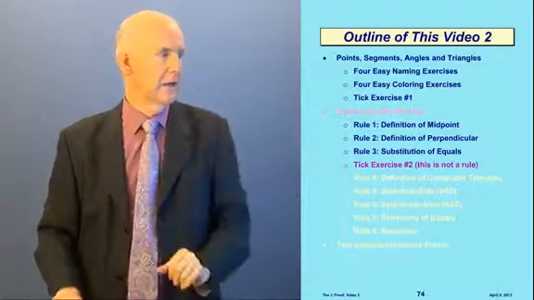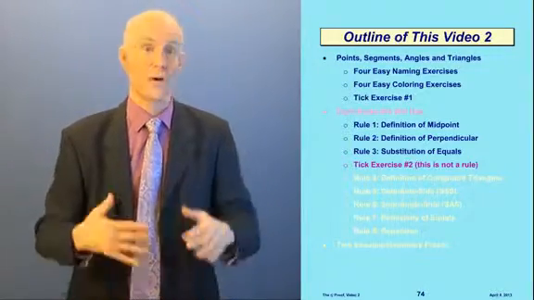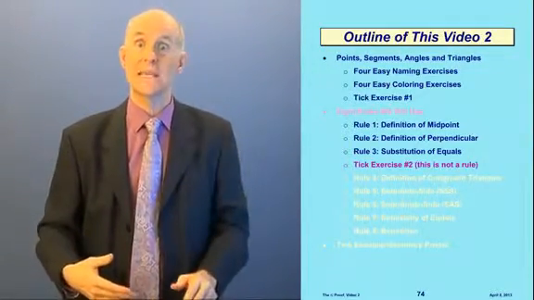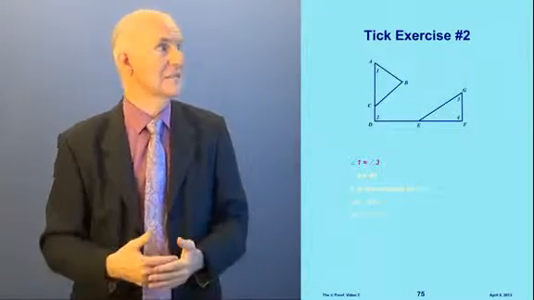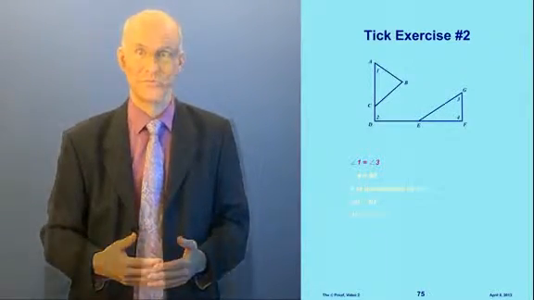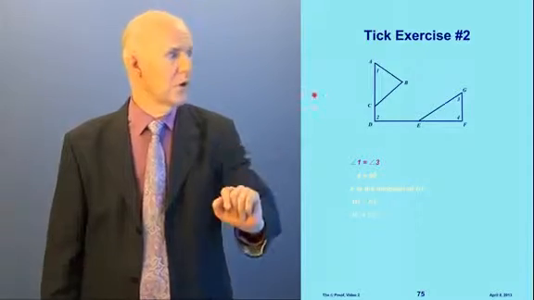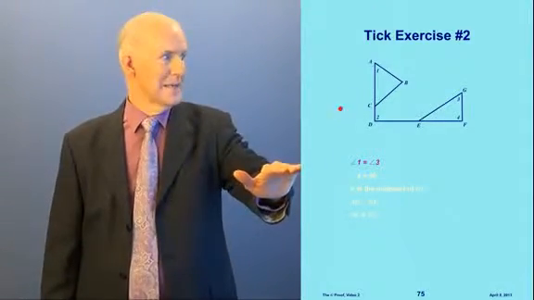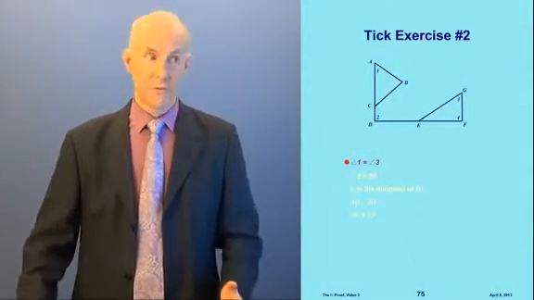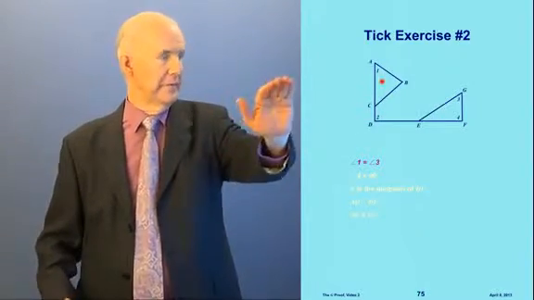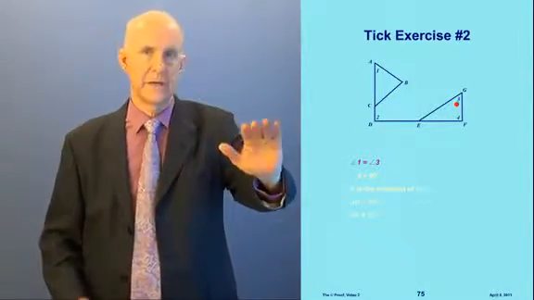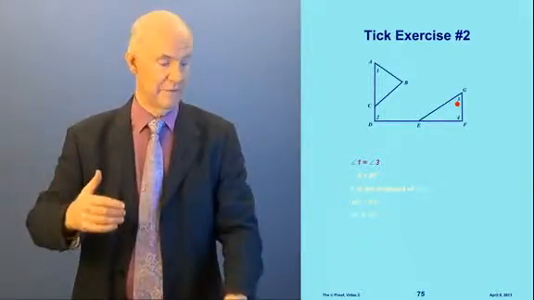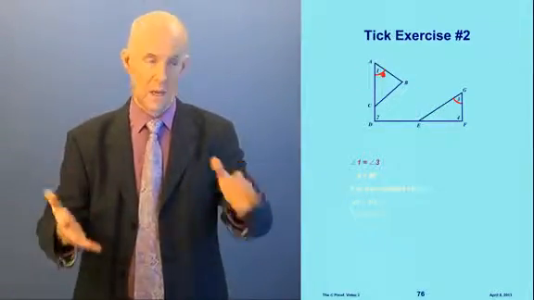Before we go on, we're going to interrupt the rules for a minute to do another tick exercise. So here is tick exercise number 2. I'm going to use my little red pointer again here. Our first one is angle 1 equals angle 3. Where's angle 1? It's here, and angle 3 is over here. So we're going to use a single angle tick for that, like this.